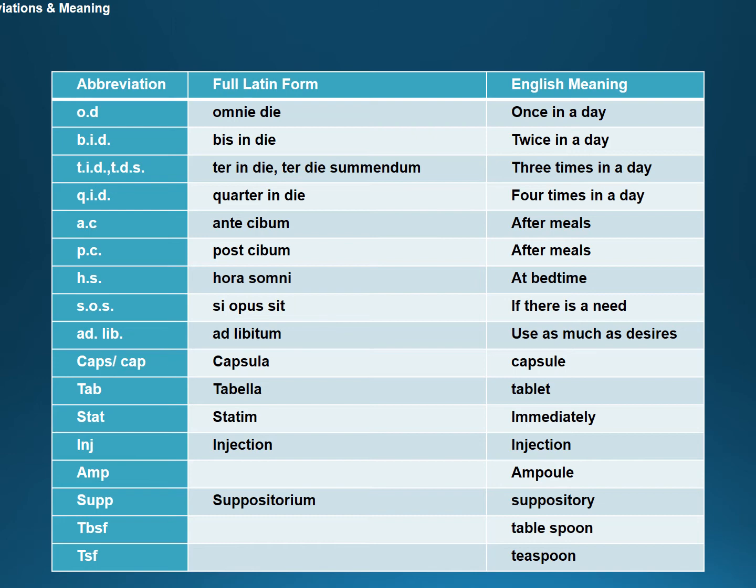But here I would like to give a special advice: avoid using abbreviations. Though they are standard accepted abbreviations, it will be better to write, instead of OD, once a day, twice a day, or thrice a day in a prescription, or before meals, after meals, or at bedtime. Then stat means immediately. All such short forms or abbreviations, it will be better to avoid and write the full forms in your prescriptions.